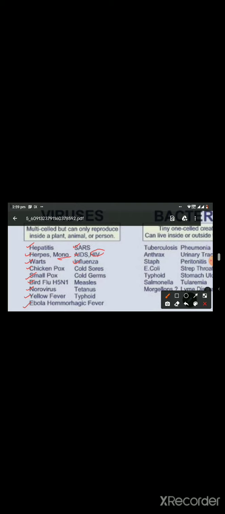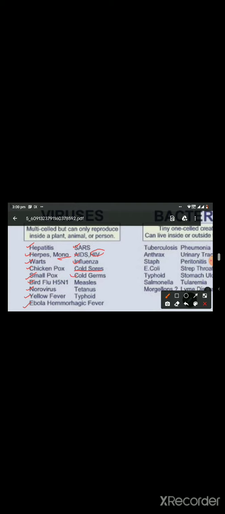Now, cold sores I have already discussed, as it is only the other name for the disease herpes labialis. This herpes labialis is a disease caused by herpes simplex virus and it is characterized by lesions around the corners of the mouth. And the next disease is cold germs.